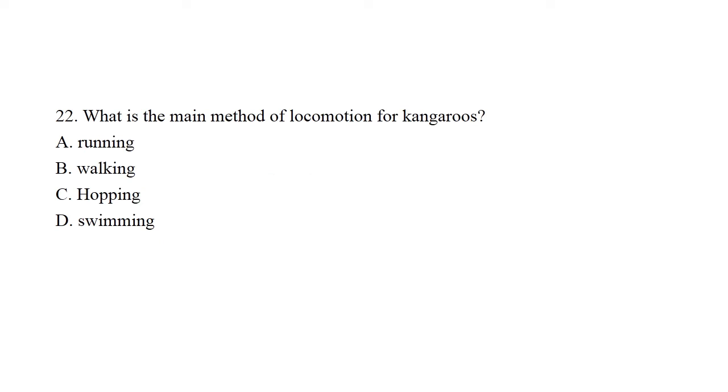Question number 22. What is the main method of locomotion for kangaroos? Option A, running. B, walking. C, hopping. And D, swimming. The right one is C, hopping.